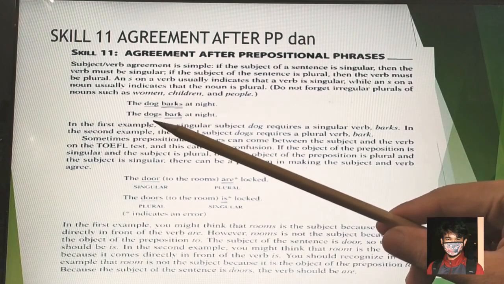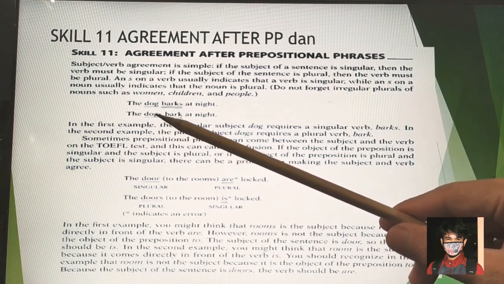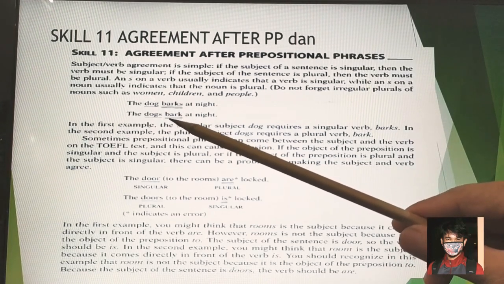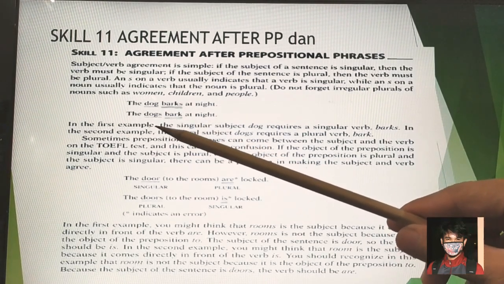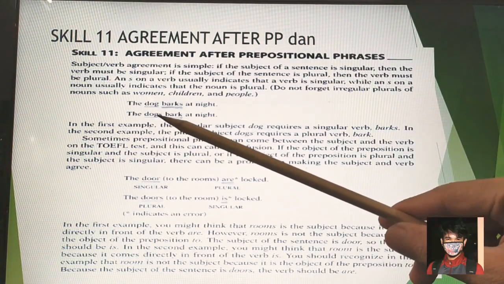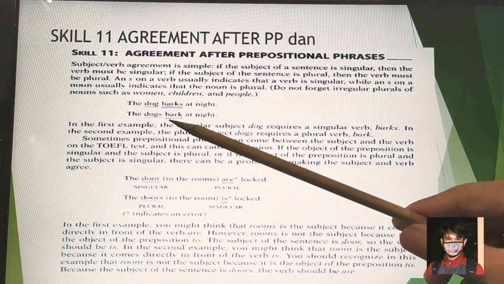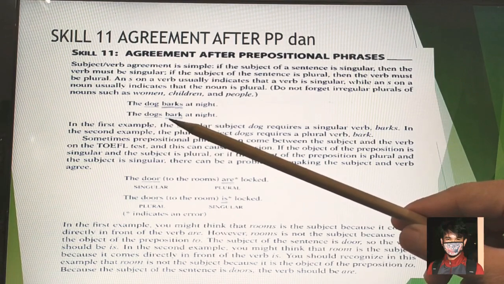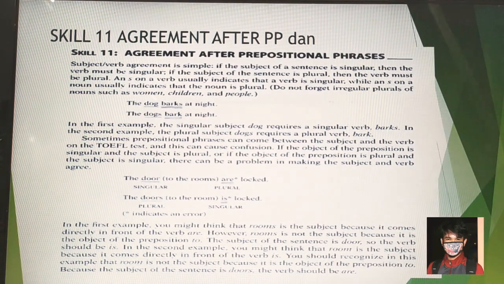In the second example, the dogs bark, this one is indicated as a plural, and it should be followed with verb 1, bark. And that is the point.